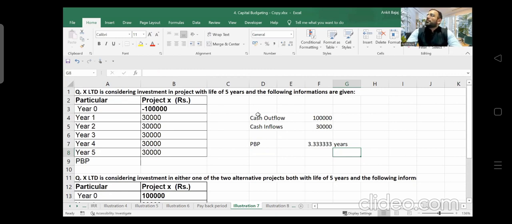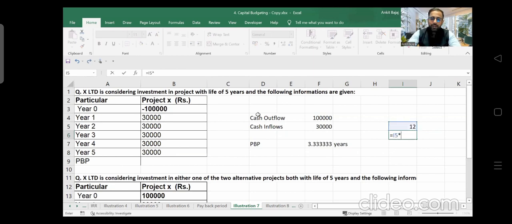0.33 years is going to be how many months? 4 months. Let's suppose this is 1 year, right? 1 year consists of 12 months. If I multiply 12 months by 0.33, it is going to be 4 months, right? So if I convert this into years and months, it is going to be 3 years plus 4 months.